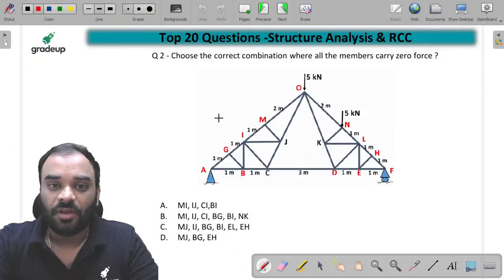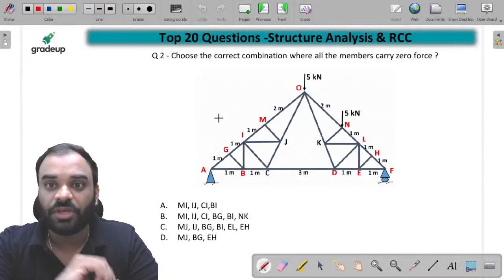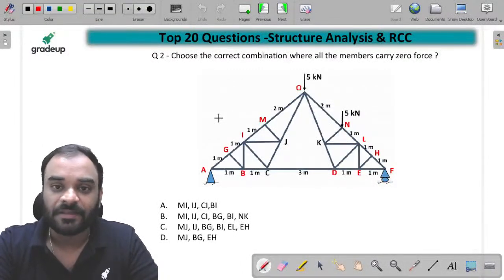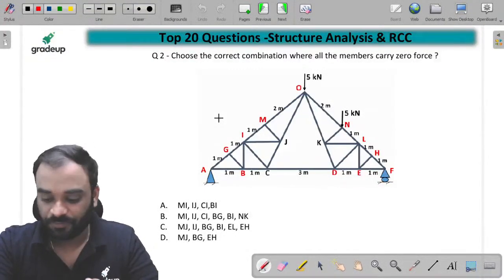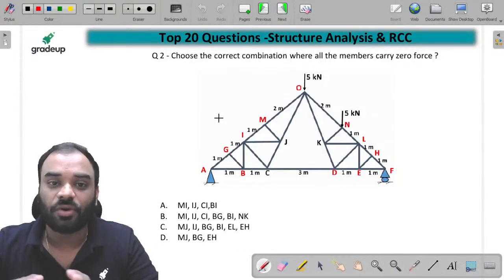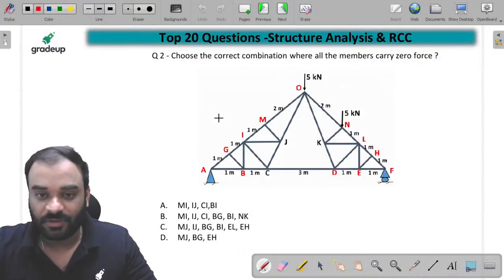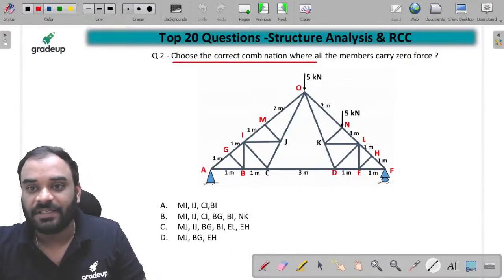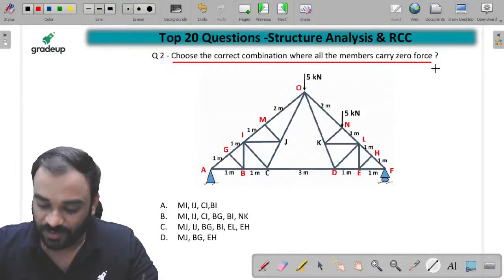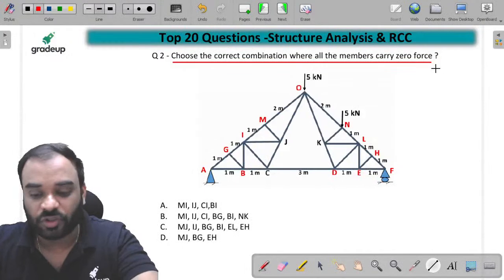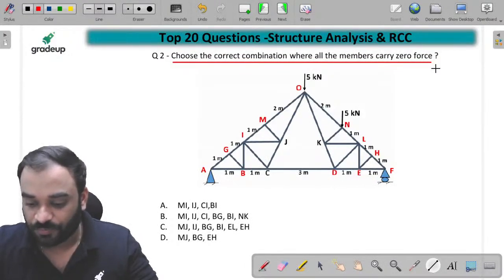Tell me or choose the correct combination where all the members carry zero force. You have to just find the zero force member over here. है ना? यहां पे बच्चों आप लोगों को बताना है जीरो फोर्स मेंबर कौन कौन से होंगे. Choose the correct combination where all the members carry zero force. Just write in the comment box all of you. है ना? सभी लोग कमेंट बॉक्स में अपना आंसर पुट करेंगे बच्चों.